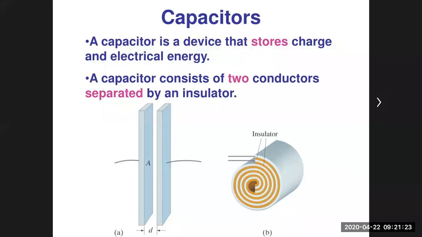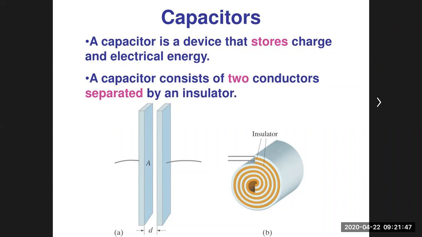Now, a capacitor is basically an arrangement of two conductors separated by a certain dielectric medium, and consists of equal and opposite charge over the two conductors. That's why it creates a potential difference between the two conductors.